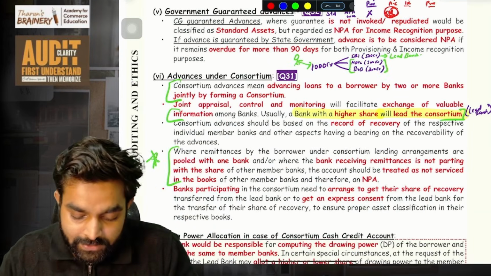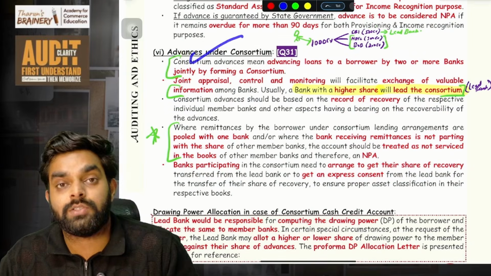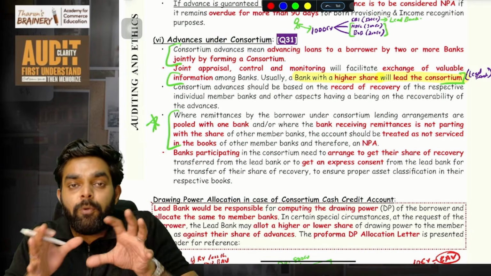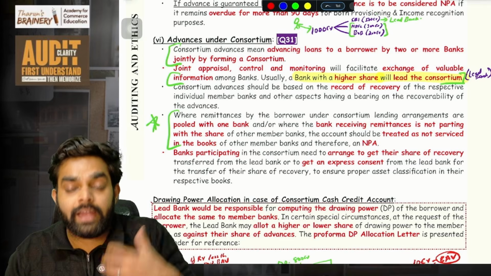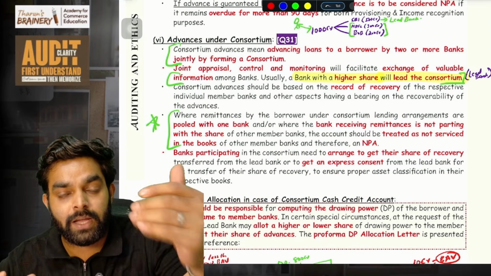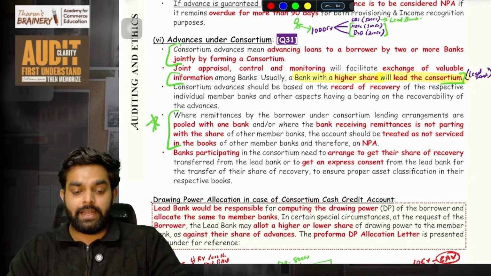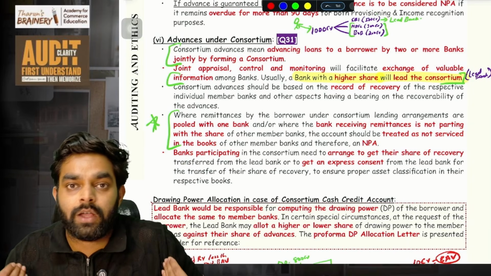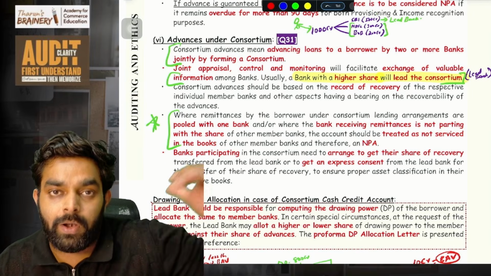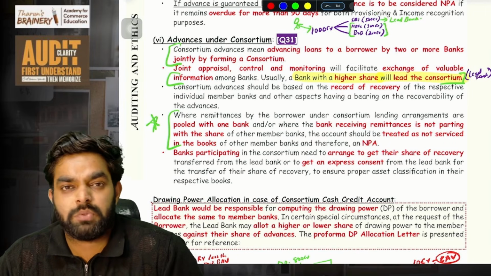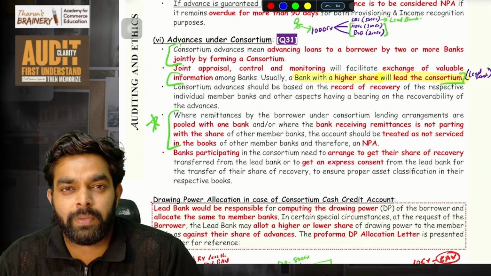Okay. So next is advances under consortium. Consortium means a group of banks coming together and lending. I'll give examples, so that when the question comes in the exam, it will be very easy for you and you will be able to write the answer. Advances under consortium means, imagine I am a businessman and I need 1,000 crore rupees to construct a shopping mall. So when I went to SBI, they said, sir, we cannot give 1,000 crore rupees, the maximum we can give is 300 crore.